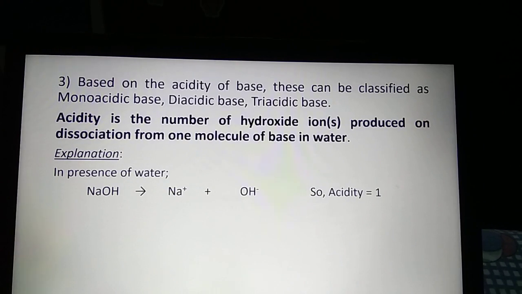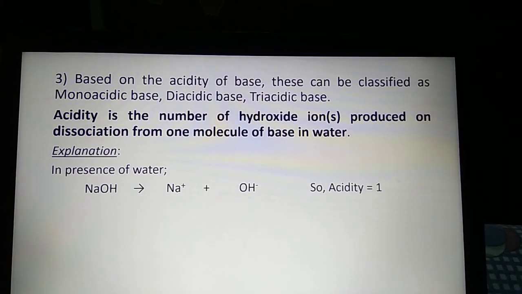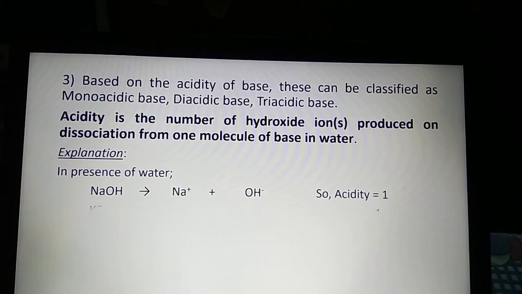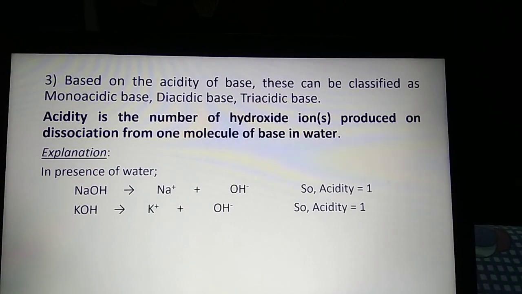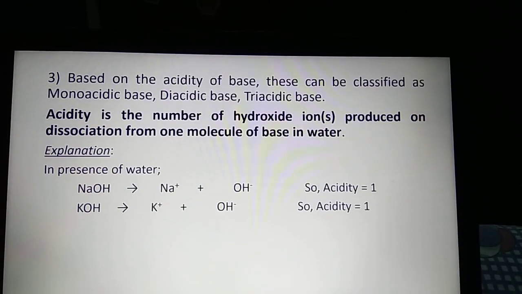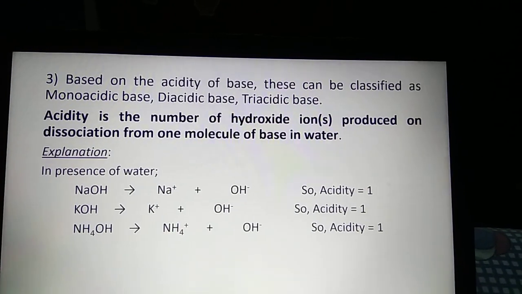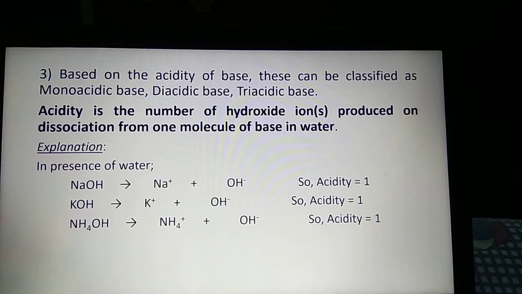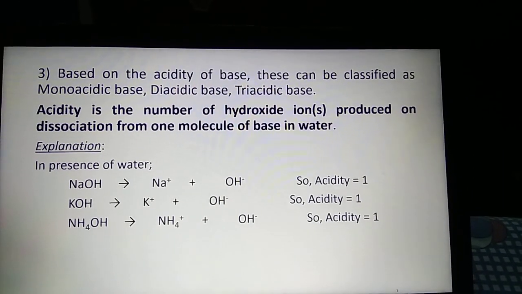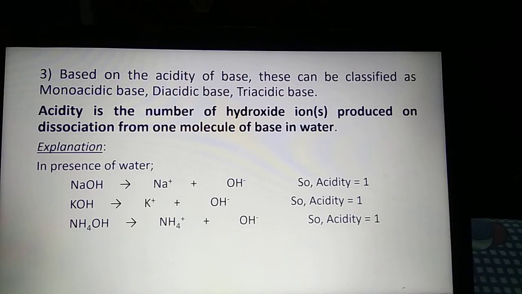Hence, the acidity of NaOH is 1. Same thing is observed in case of KOH. Ammonium hydroxide, one molecule dissociates to produce only one hydroxide ion. So its acidity is also 1.